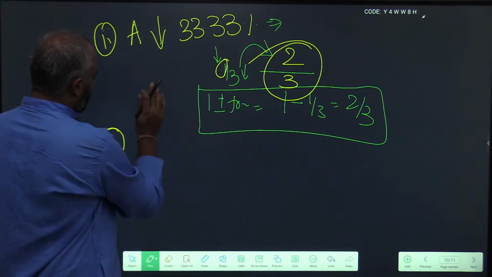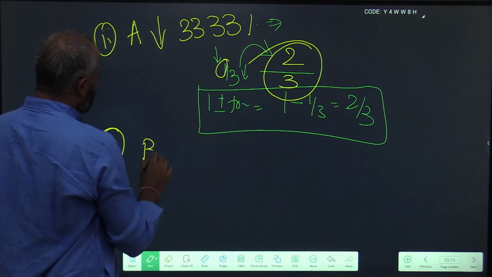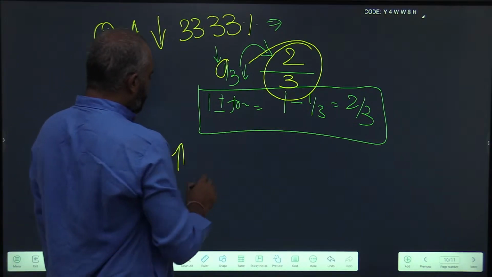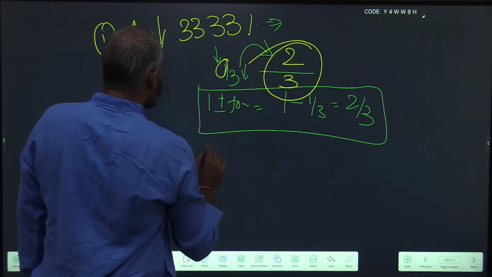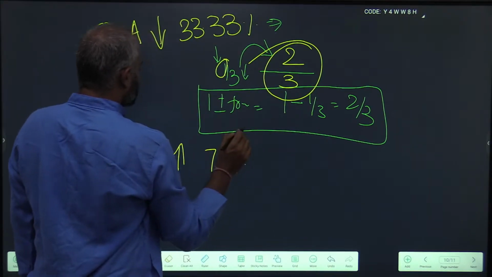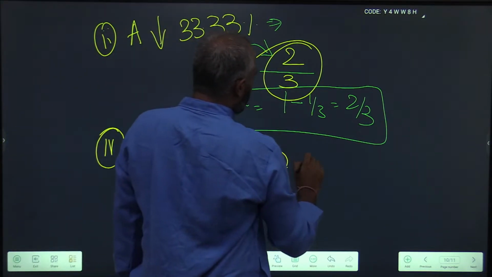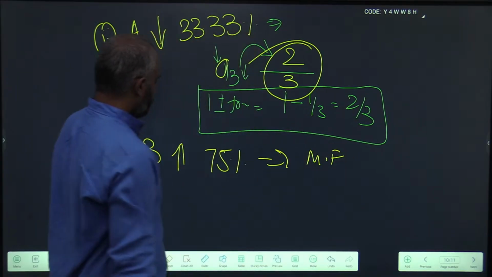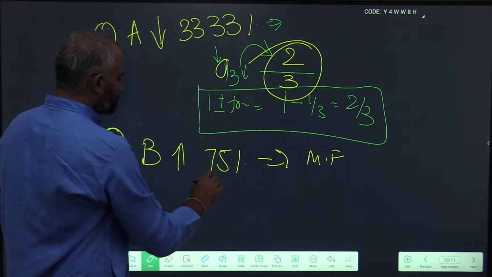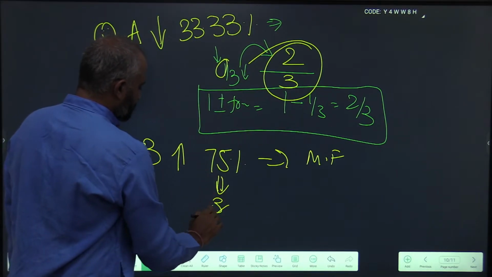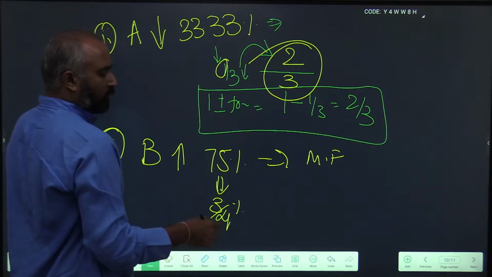In the same way, a quantity B has increased by 75%. Find out the multiplication factor. Same step. What is 75%? It is nothing but 3 by 4. What is the multiplication factor?